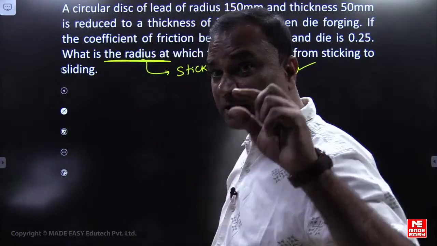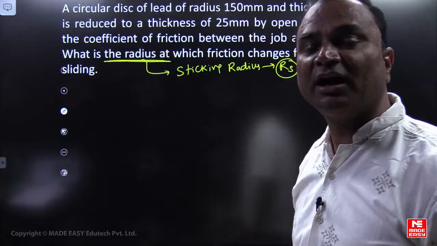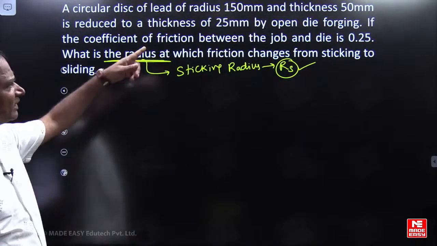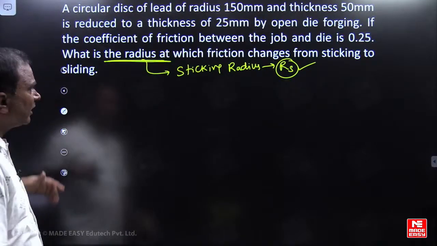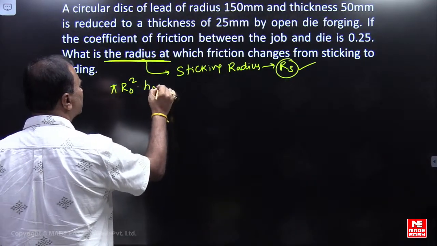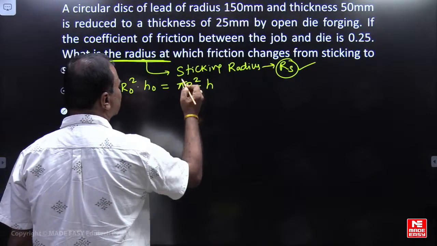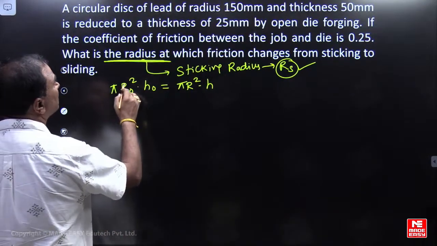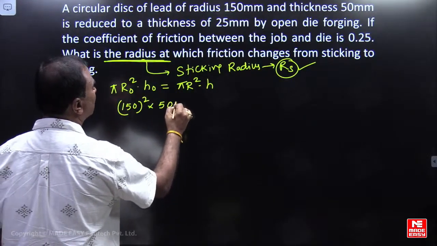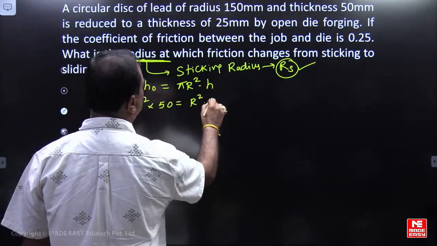And yes, please observe. All forging calculations are based on the final dimensions. Please remember this point. Final radius we have to find out here, friends. So can I assume volume is constant here? So pi r naught square h naught will be equal to pi r square h. So pi will be getting cancelled. What is r naught, initial? 150 whole square into h naught 50 mm will be equal to r square into h. h is how much? 25 mm.